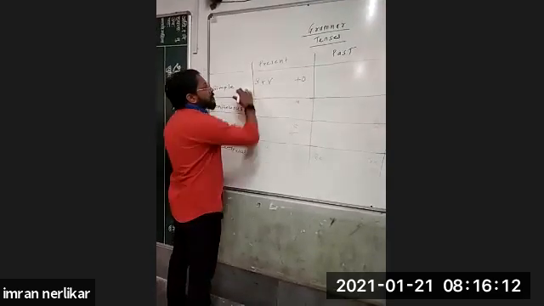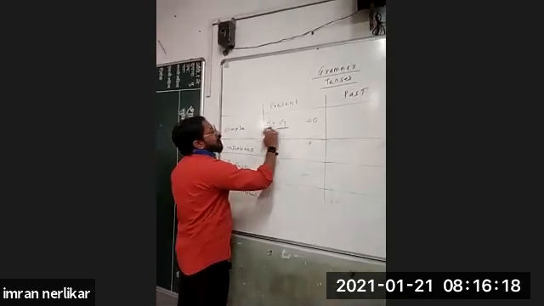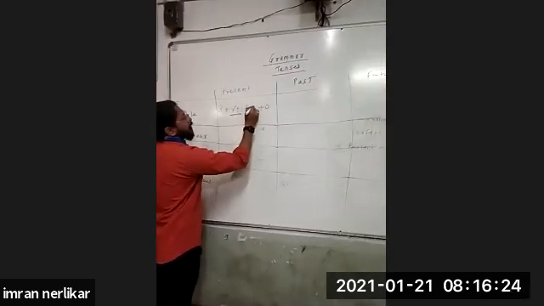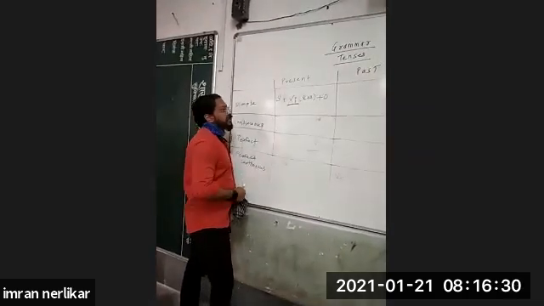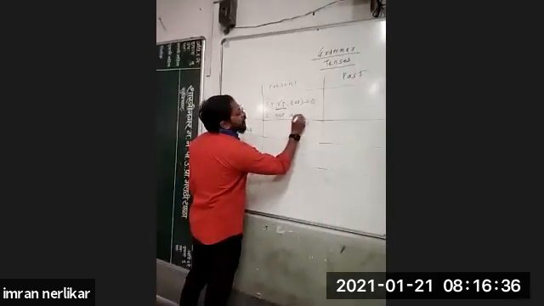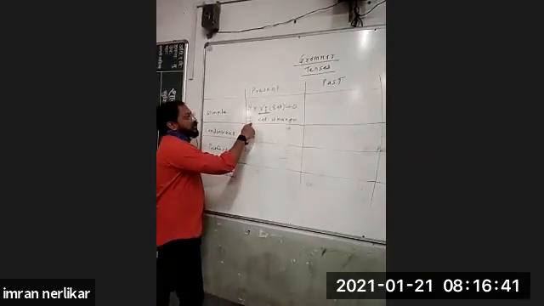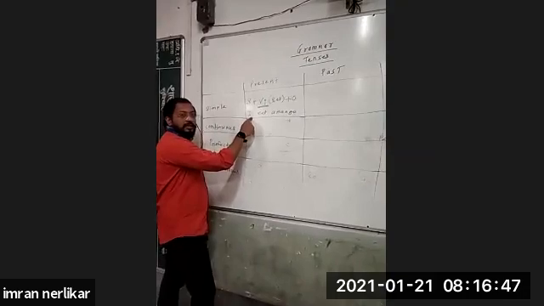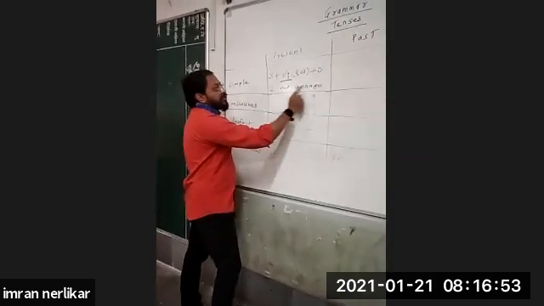And here in simple present tense, the first form of the verb, V1, is used. You have to focus here. Subject, verb, object, V1 is used. And depending on the subject, s or es is added to the verb. For example, we'll take one simple, easy sentence. I eat a mango. This is simple present tense. Suppose we change the subject to he, third person. It will become he eats a mango.